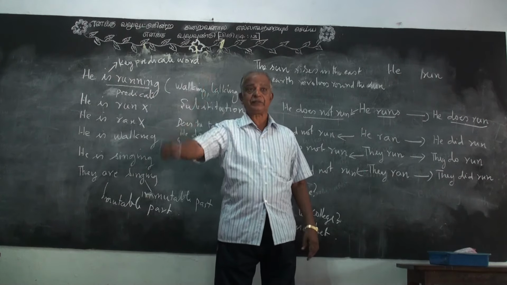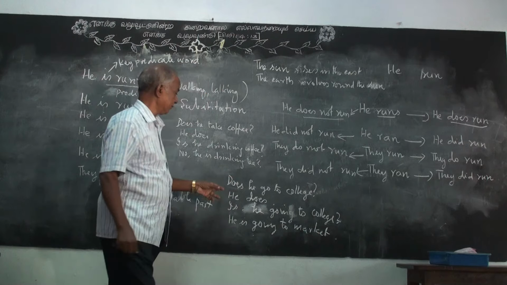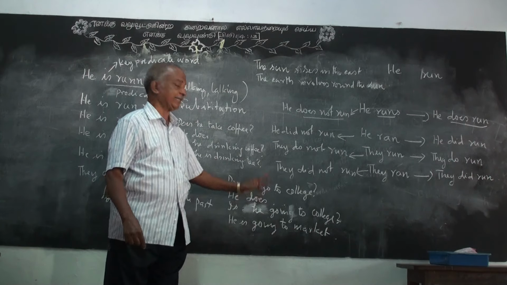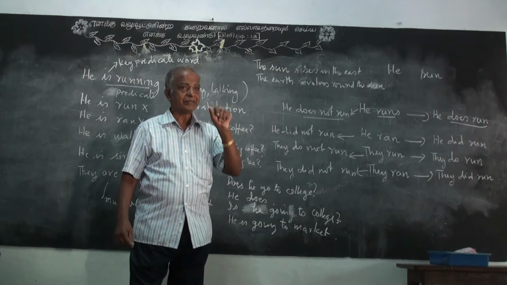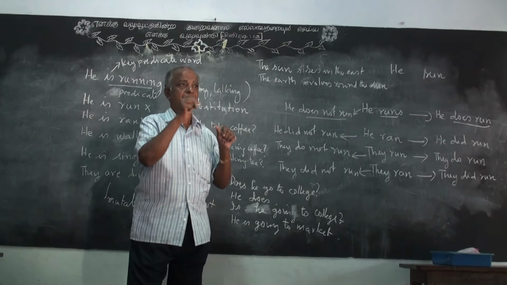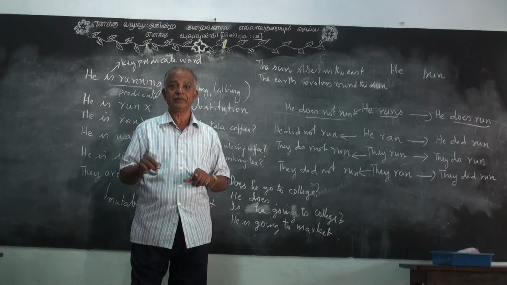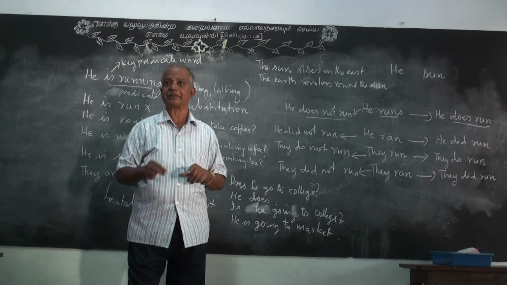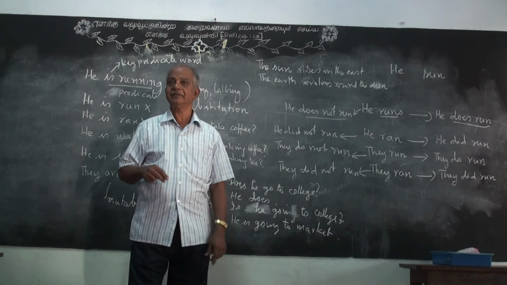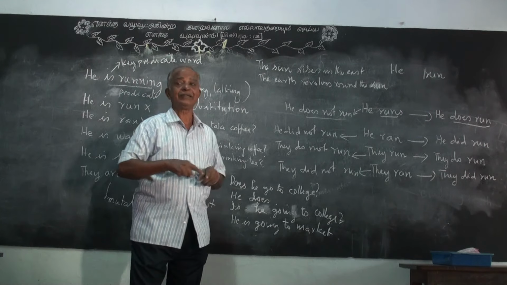So what is the difference here? If there is "yes" here, what is the difference in meaning? We say, for example, "Does he go to college?" "Yes, he does." What is the meaning? Whether he has the habit of going to college, whether he is a student, whether he remains in the house, or whether he goes to office, or whether he is a student studying in a college. That is the question. "Does he go to school?" "Yes, he goes to school." "Is he going to college?" "No. He is going to market." Right now he is going to market.